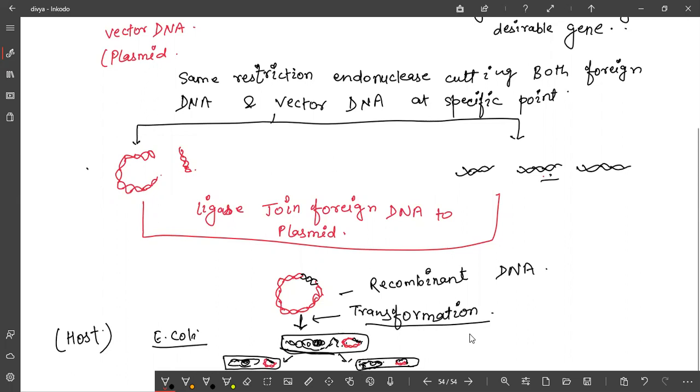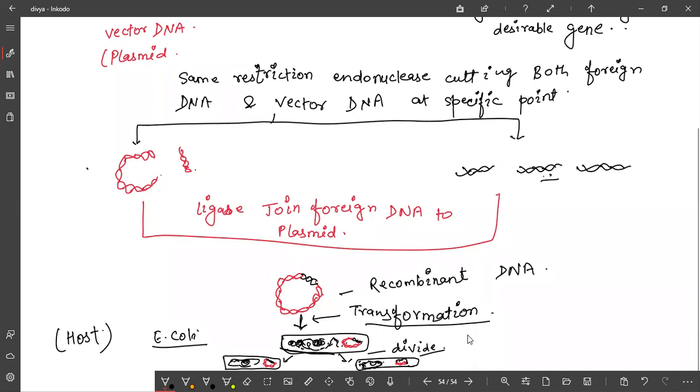Now you have prepared recombinant DNA, and this recombinant DNA you will introduce into the host. So in bacteria, you are using this bacteria as a host. This recombinant DNA will now come to the host, and when this host bacteria divides or reproduces, this plasmid DNA, this recombinant DNA, also gets into the progeny bacteria.